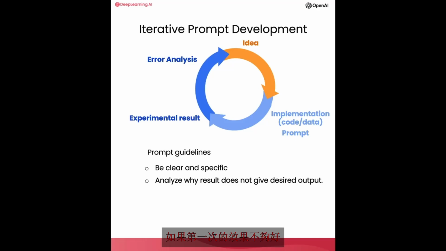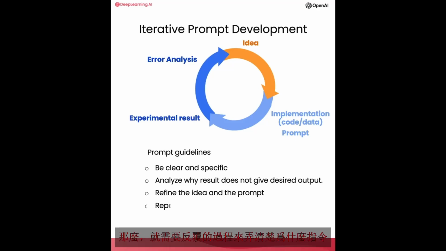And if it doesn't work well enough the first time, then the iterative process of figuring out why the instructions, for example, were not clear enough, or why it didn't give the algorithm enough time to think, allows you to refine the idea, refine the prompt, and so on, and to go around this loop multiple times until you end up with a prompt that works for your application. This too is why I personally have not paid as much attention to the internet articles that say 30 perfect prompts, because I think there probably isn't a perfect prompt for everything under the sun. It's more important that you have a process for developing a good prompt for your specific application.